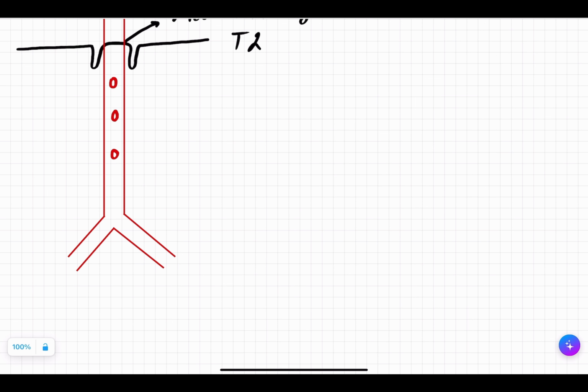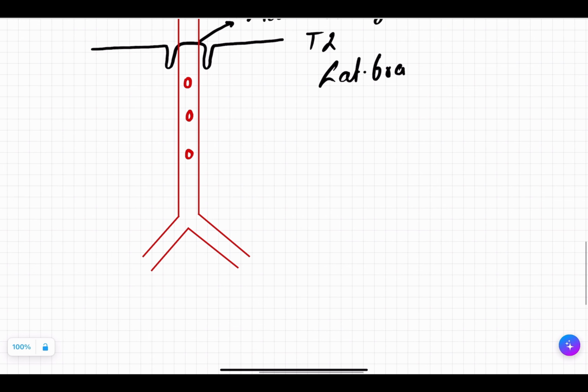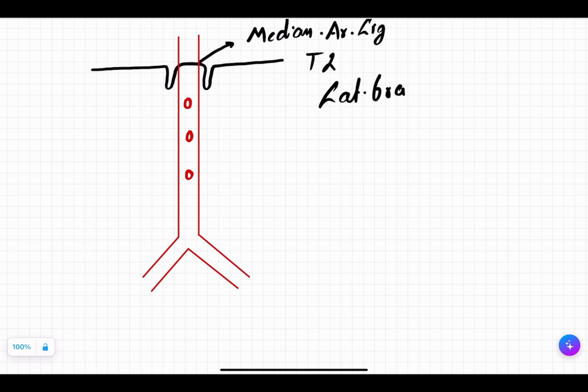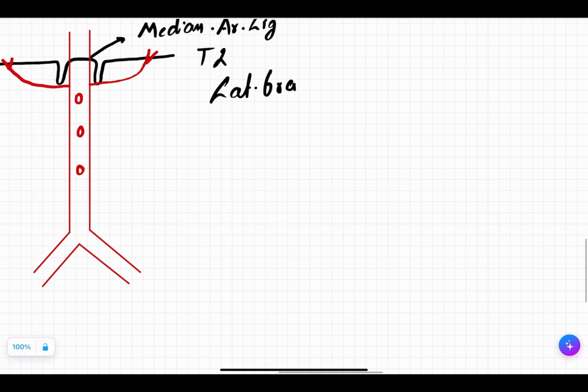Let's see the lateral branches. The first branch from your abdominal aorta is your inferior phrenic artery, because phrenic means diaphragm. This is going to supply your diaphragm from the inferior part, from the abdomen. So one is the inferior phrenic artery.